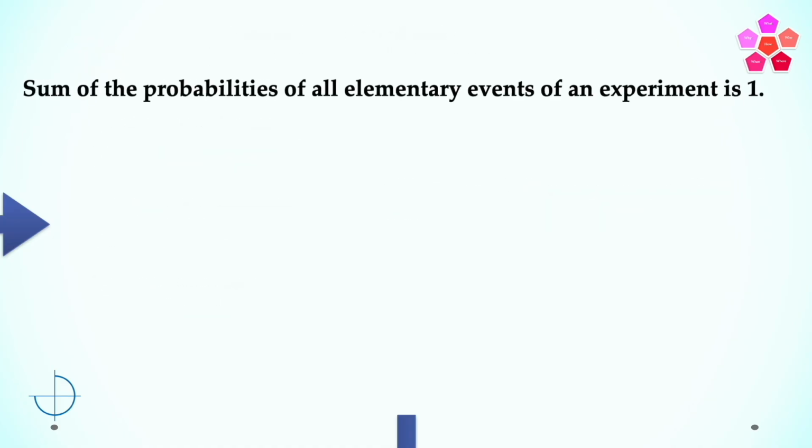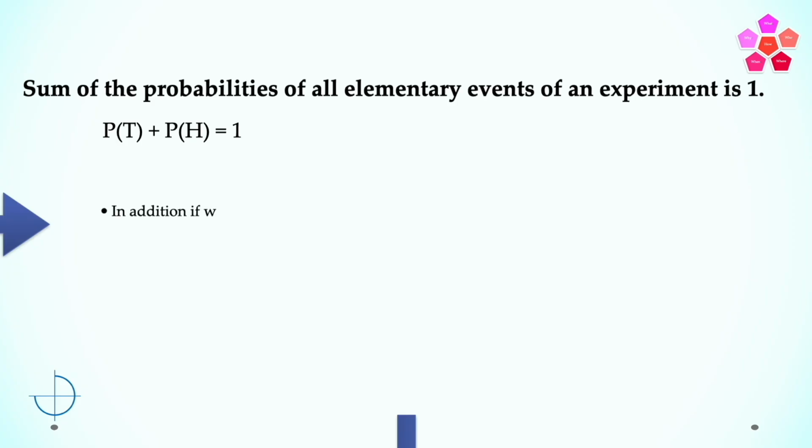It is important to note in the above examples that probability of tails plus probability of heads is equal to 1. It is also important to see that the probability of getting a number in a dice greater than 3 plus the probability of getting the numbers less than 3 plus the probability of getting the number exactly as 3 is also equal to 1. We can finally say that sum of the probabilities of all events of an experiment is 1.